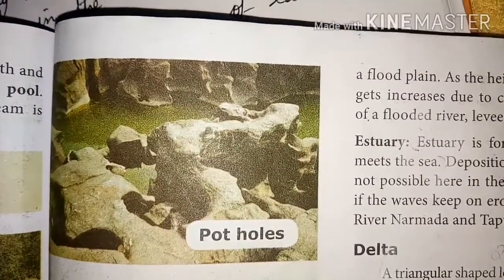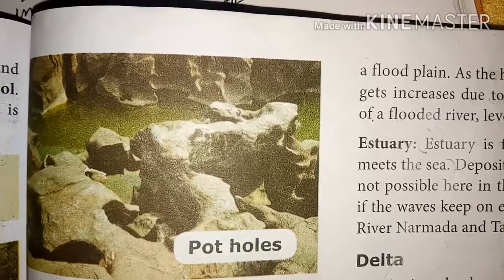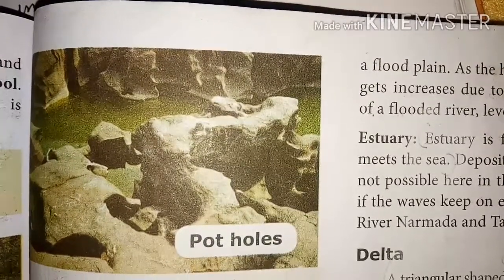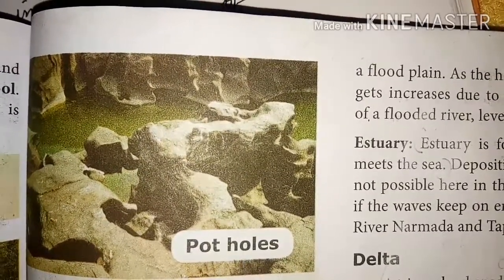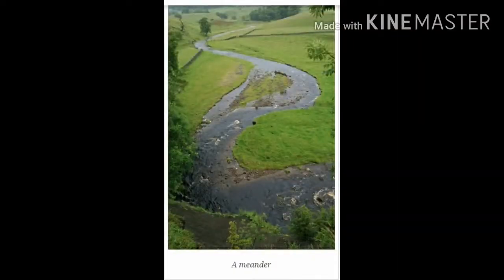Potholes. Due to the river action, cylindrical holes are drilled vertically in the riverbed with varying depth and diameter. These are called potholes. As the river loaded with debris flows slowly, it forms sweeping loops and bends. It is referred to as meanders.